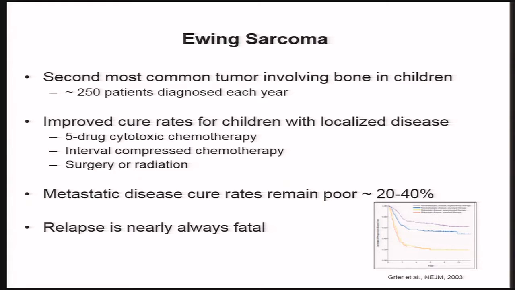About 250 patients are diagnosed each year with this disease in the United States. Children get treated with very intensive therapy. It's about a year of treatment. It includes 5 different cytotoxic drugs. We use what's called interval compressed chemotherapy, where every 2 weeks these children get this very intensive series of drugs. And then they get either surgery or radiation to the bulky site of their disease.